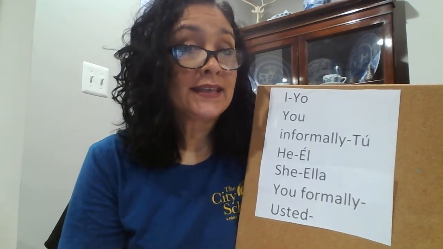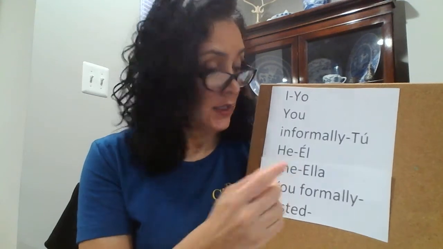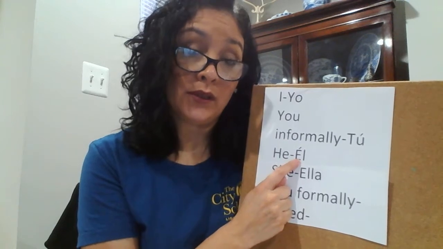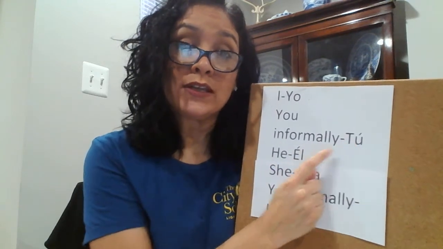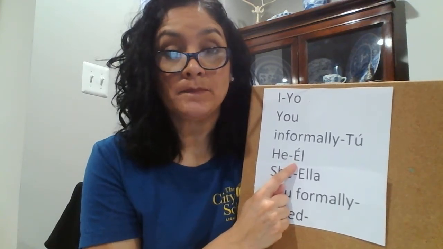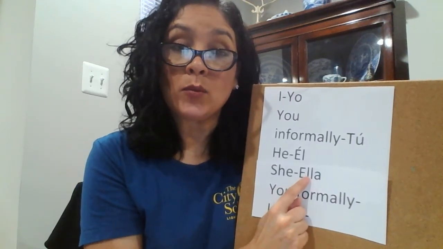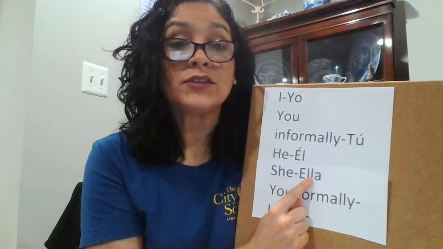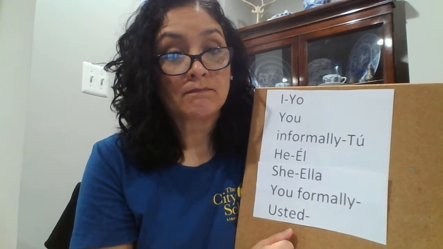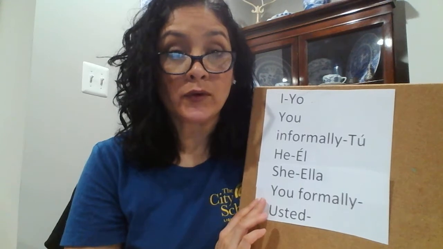When I want to say he, I say él. Repite, él. Notice the acento, the accent over the E. That's important too. It's a part of the word, just like tú. If I leave it off, it means the. So we need to keep the accent over the E. When I want to say she, I say ella. Notice the doble L. That doble L makes a y sound, if you remember from the alfabeto lesson that we had last week. For third grade, these are the subject pronouns that I want you to go over and to remember.